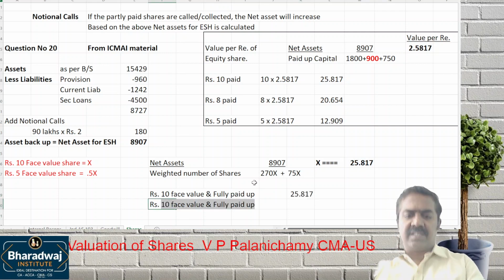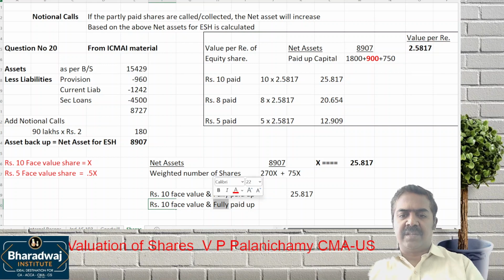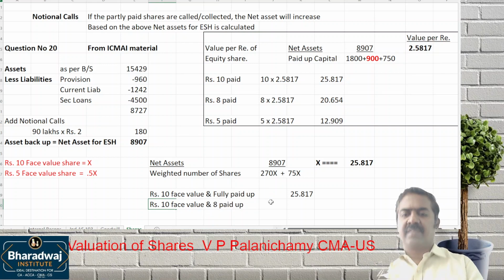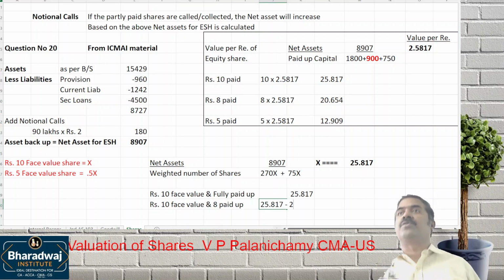25.817. If it has a 10 rupee face value and only 8 is paid up, simple: 25.817 minus 2 rupees. Why minus 2 rupees? Logically understand. Let us assume you are purchasing a fully paid up share from me for 25.817. If he is holding a partly paid up share, how much will you be ready to pay for that? You will pay 2 rupees less.